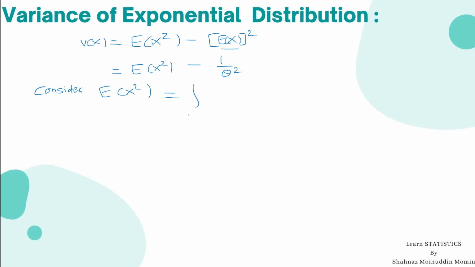By definition, it is the integral from minus infinity to infinity of x square into f(x) dx. Here, as x is a random variable having exponential distribution, the range of x is 0 to infinity. So it is the integral from 0 to infinity of x square theta e raised to minus theta x dx. This is the PDF of exponential distribution.